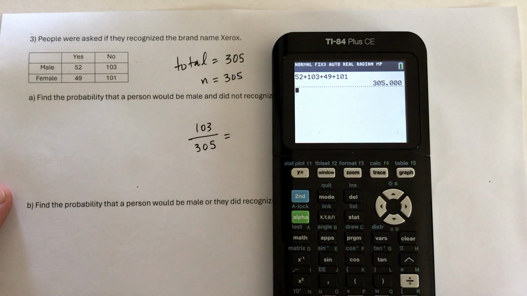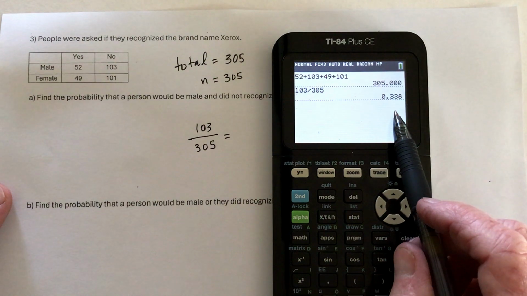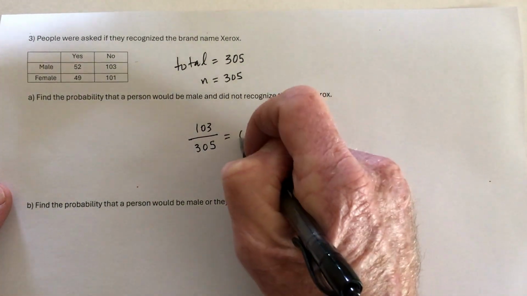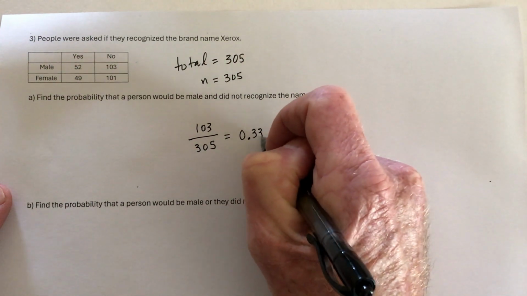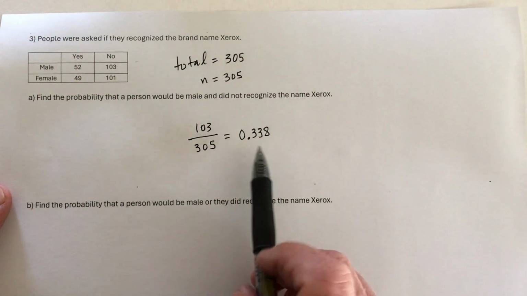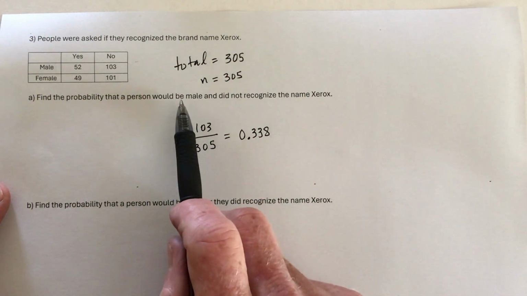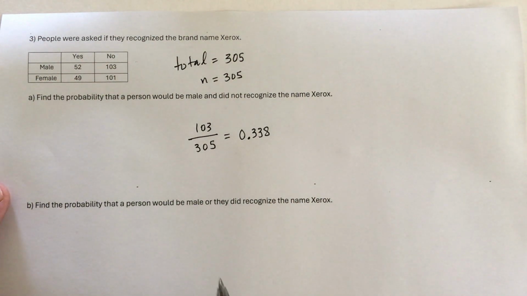And what does that equal? 103 divided by 305. So that is 0.338, or in other words, 33.8% chance that the person was male and did not recognize the name Xerox.